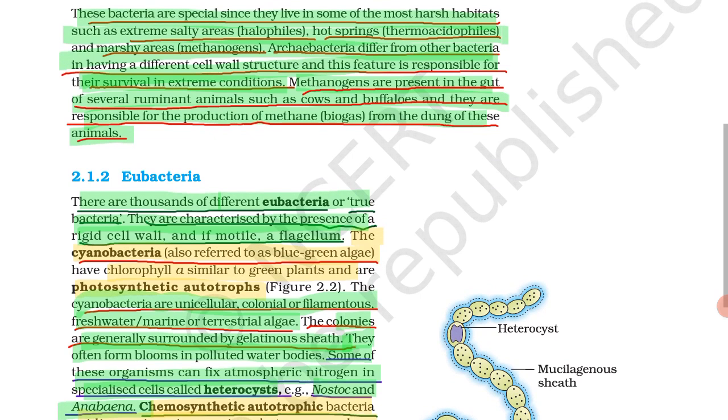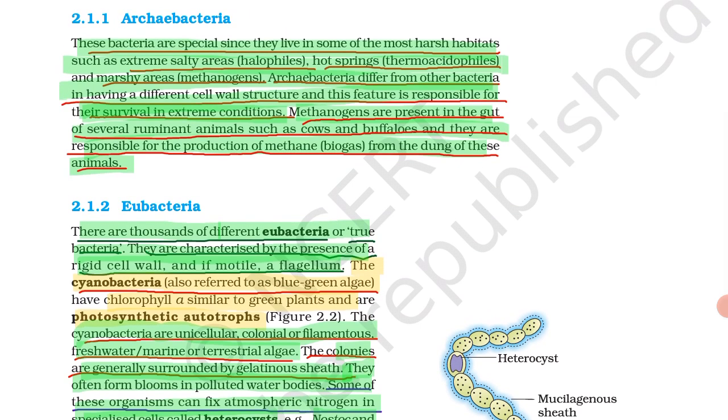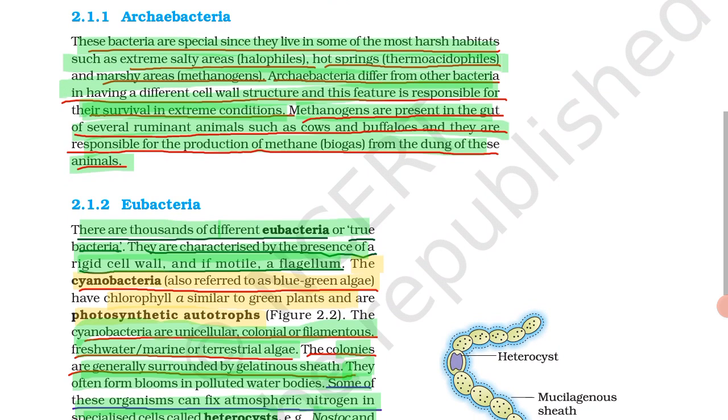They are present in the gut of several ruminant animals like cows and buffaloes. You must remember extremely salty areas are called halophiles, hot springs thermoacidophiles, marshy areas methanogens, etc. So these were about archaebacteria.